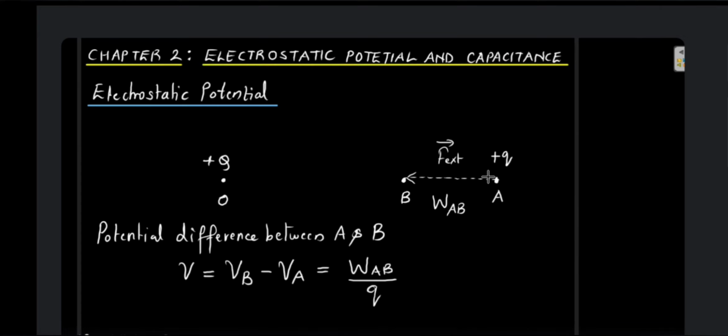The previous concept was what? It was electrostatic potential energy. What was potential energy? Only the work done. The work done in moving the charge from one point to another point was stored as electrostatic potential energy. But if you divide that work done by the charge, what you are going to get is electrostatic potential between the 2 points. So now let us define the electrostatic potential.